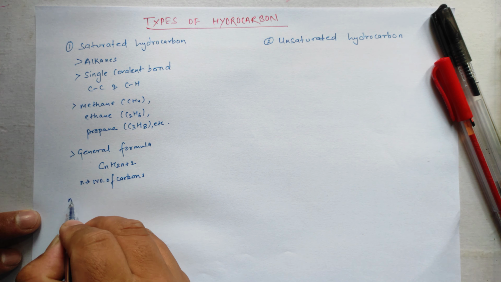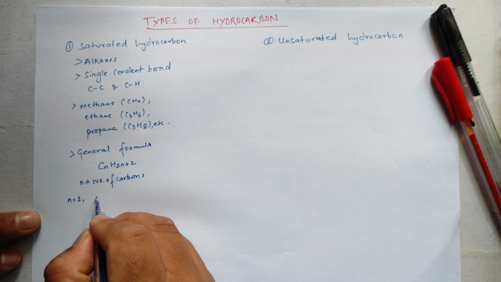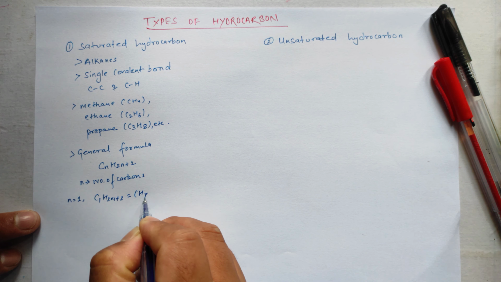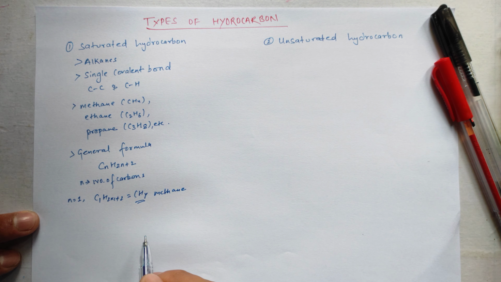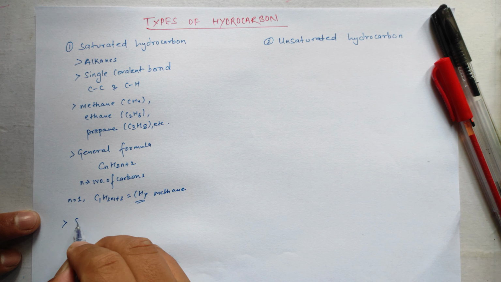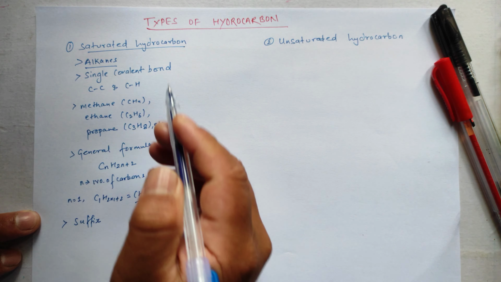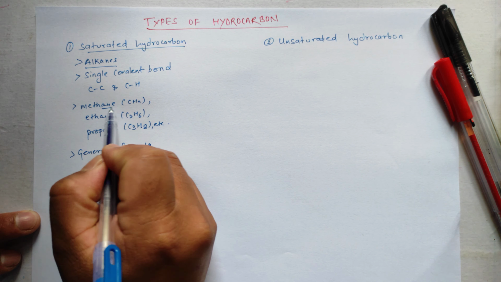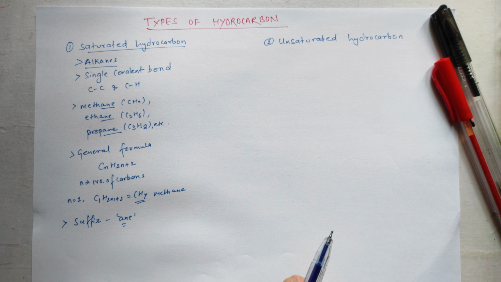Suppose if n equals 1, then what happens to the general formula? C1H2 into 1 plus 2 equals CH4. Now it becomes the molecular formula of methane. Okay. And remember, the suffix for the saturated hydrocarbons or the alkanes is always ane. It means, remember here, methane, ethane, propane. For all the saturated hydrocarbons or alkanes, the suffix is ane.